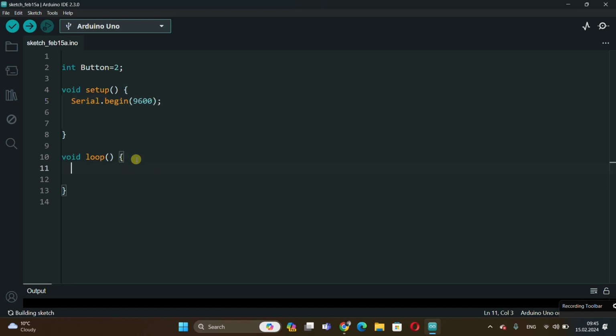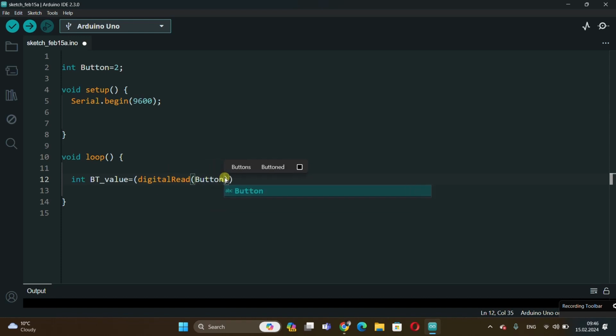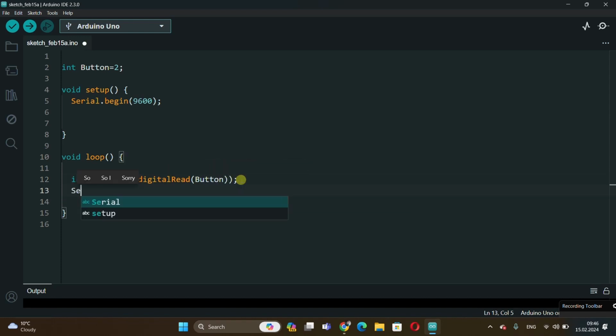Let's define button value. So far everything is the same, but in the right part we write the button value. Here we will not use double quotes.